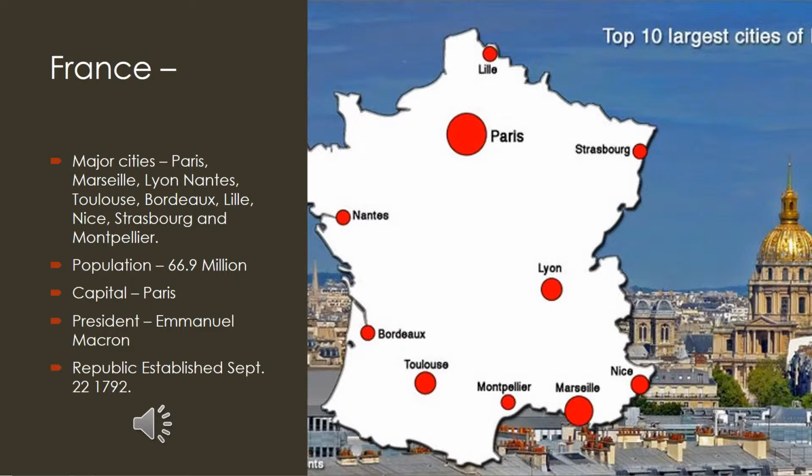Here we have a map of the modern-day country of France, and 10 of its largest cities listed on the map, including Paris, Lyon, Marseille, Toulouse, and Nice. The current population of France is around 66.9 million, the capital is Paris, and the current president is Emmanuel Macron. This republic was established soon after the United States, on September 22nd of 1792.